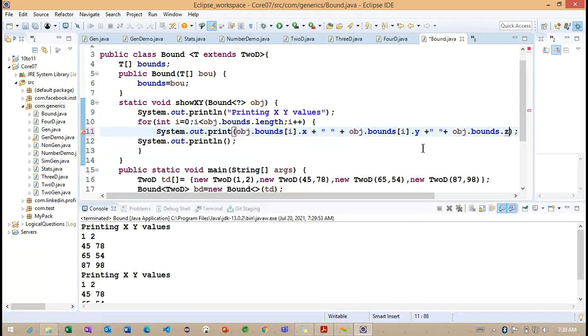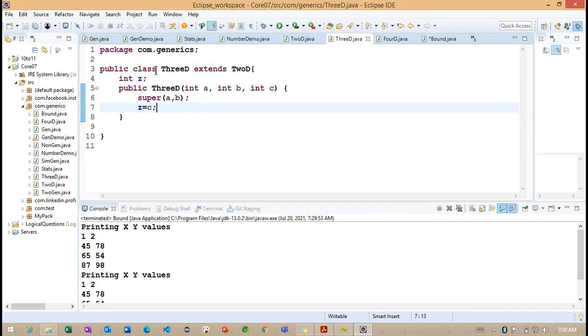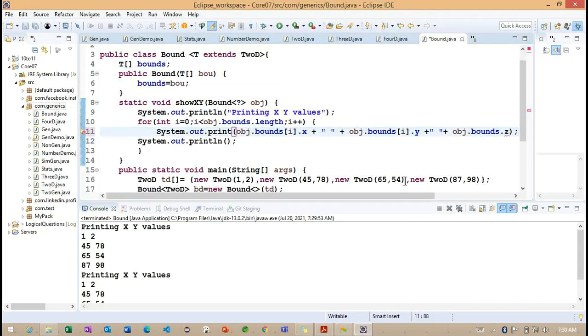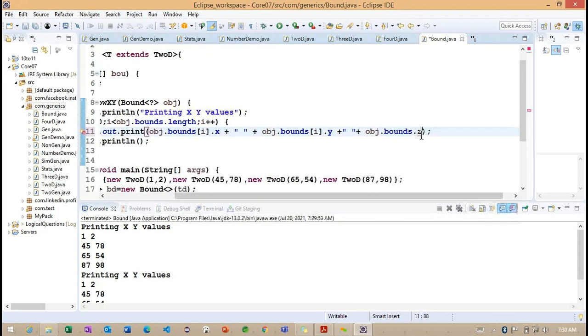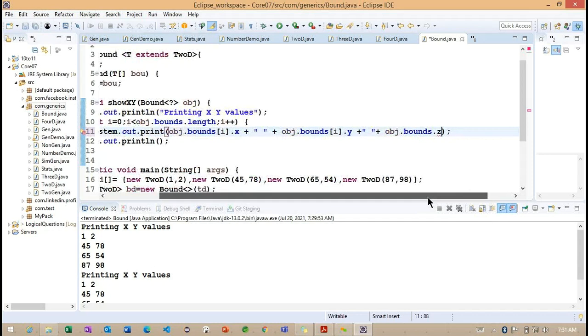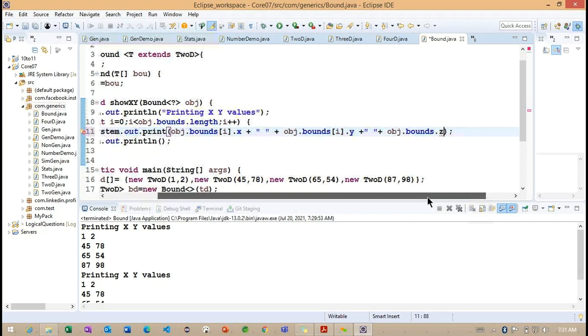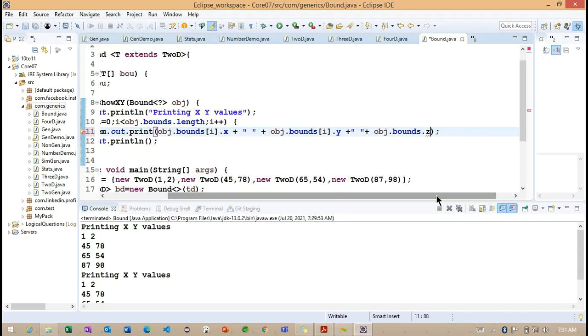Now you can see X, Y, Z. The Z that we define in the 3D, we define the Z here. Getting the point. But now you can see, here we are unable to access the Z here. Z cannot be resolved, this particular variable. Why are we unable to access the Z value here? Getting the point. So why am I unable to access this particular Z value here?